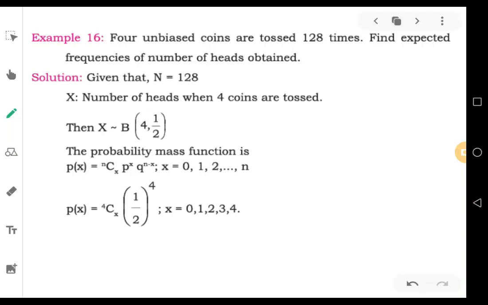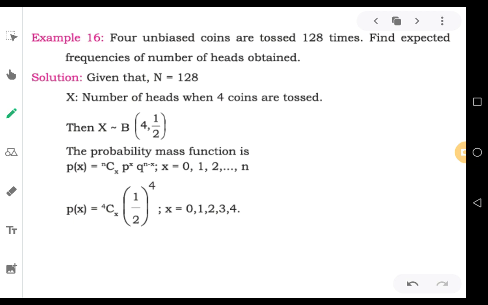Hello students, we are working out problems on binomial distribution. Let us see one more such problem in this video. 4 unbiased coins are tossed 128 times.